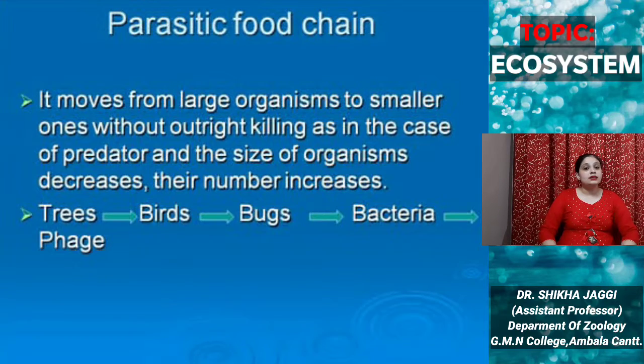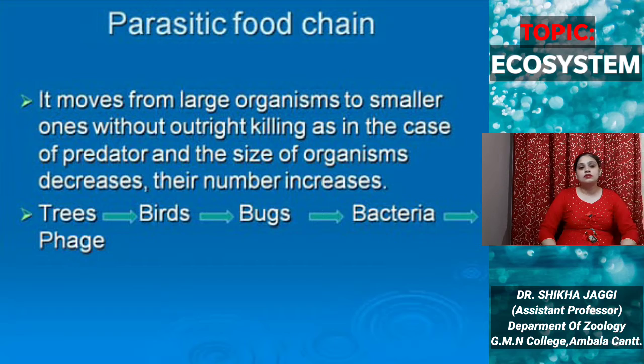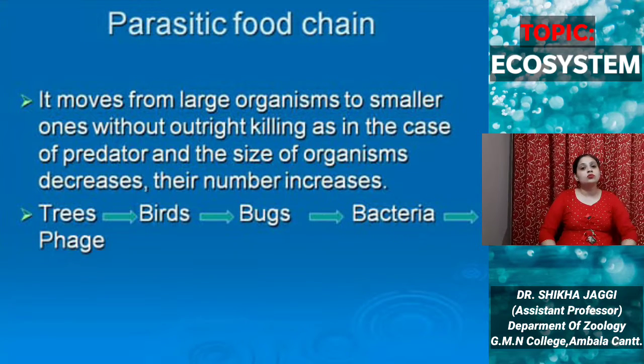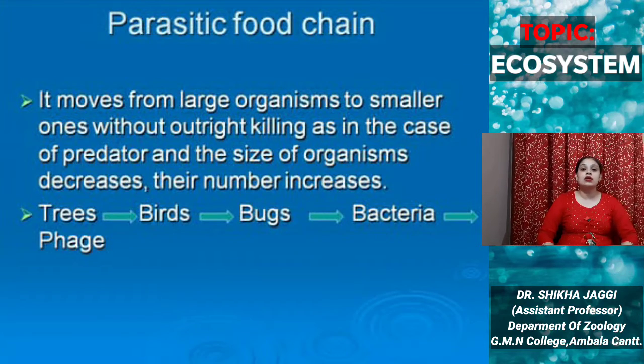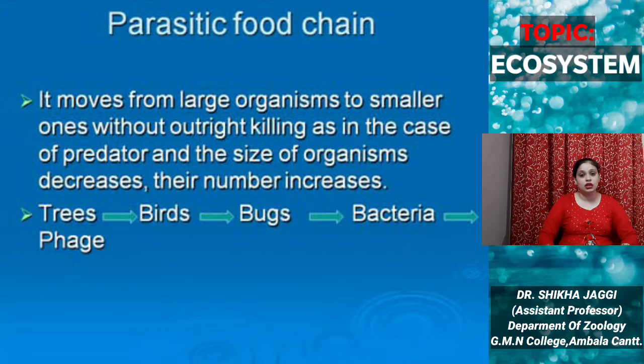Coming up to the parasitic food chain. As we have seen in the case of the grazing food chain, as we move upward from herbivores towards the carnivores, primary and secondary carnivores, the size of the organism increases. But it is not the case in the parasitic food chain. As we move upwards towards the higher trophic levels, the size of the organism decreases.